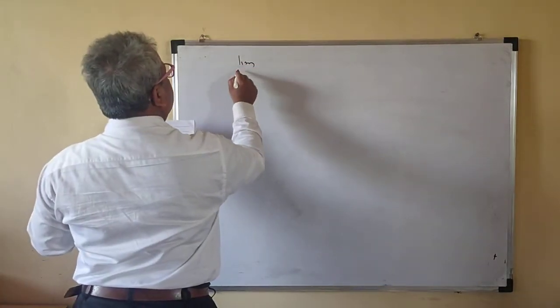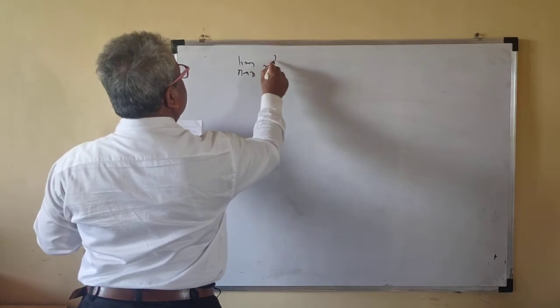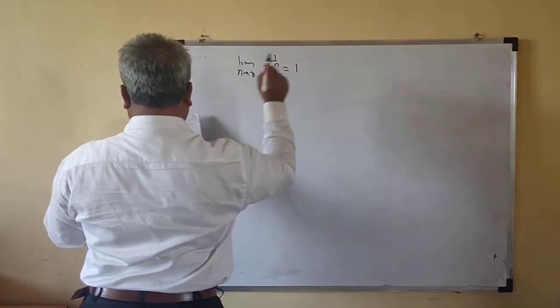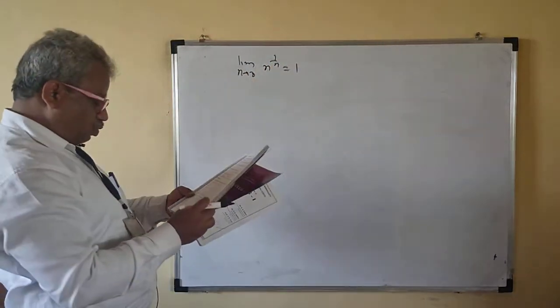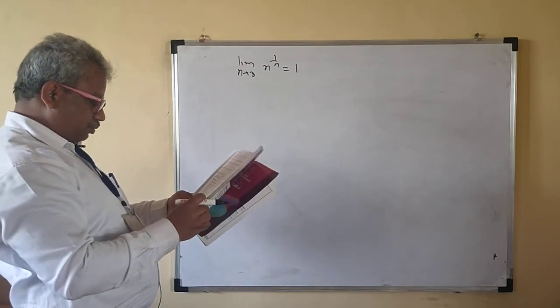This is very important. The limit as n tends to infinity of n to the power 1 by n is 1. And 1 to the power n by 1.